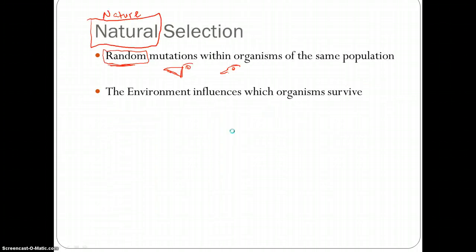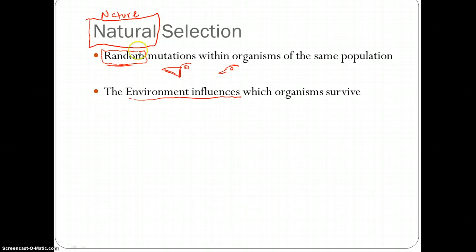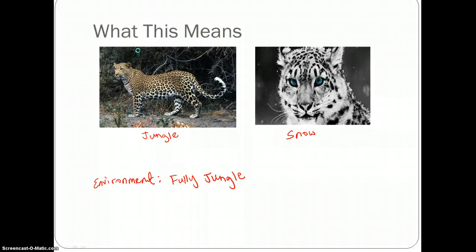Now, he also said that the environment influences what organisms survive. Nature selects who will survive. That is a very big concept right there, that the environment influences which organisms survive. And to put this in example form, we will use leopards. Based on what Darwin says, here we have two types of leopards: the typical jungle leopard, and the snow leopard.